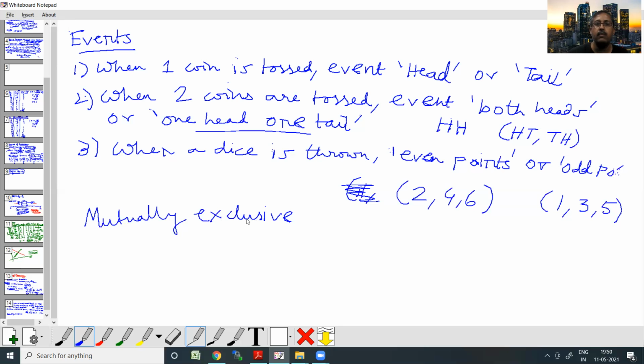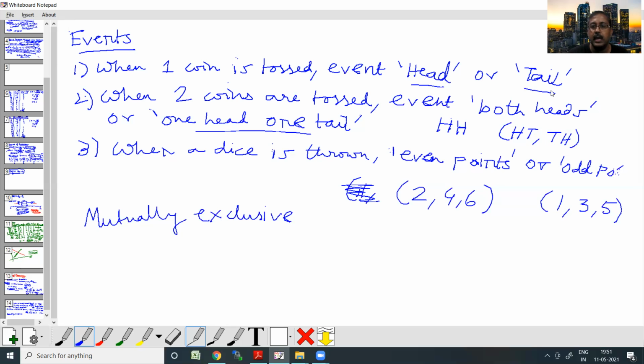Say for example, when I define an event as head and I define an event as tail, these can never overlap. These are elementary events with different outcomes. So that is mutually exclusive. It means when one event occurs, automatically the other event will not occur.